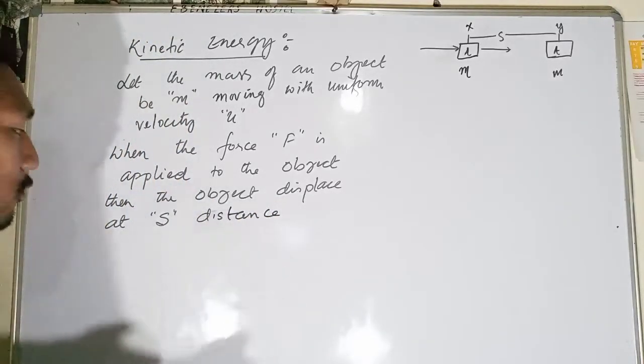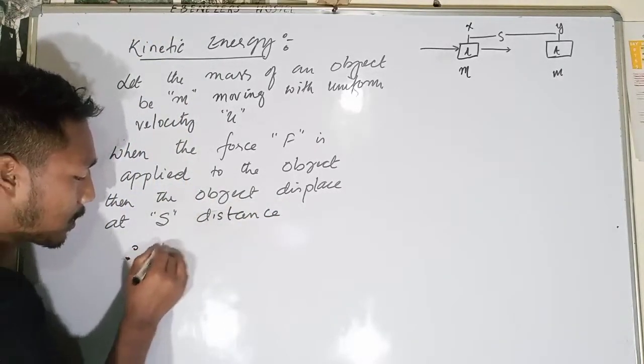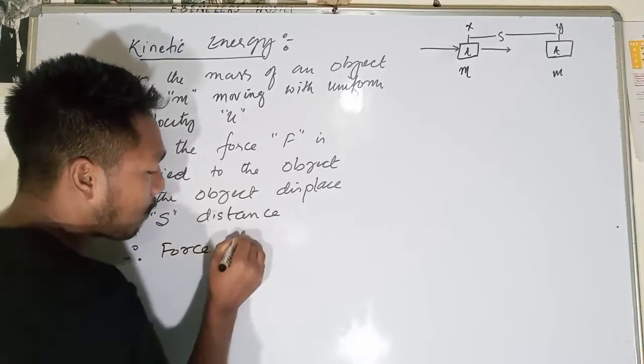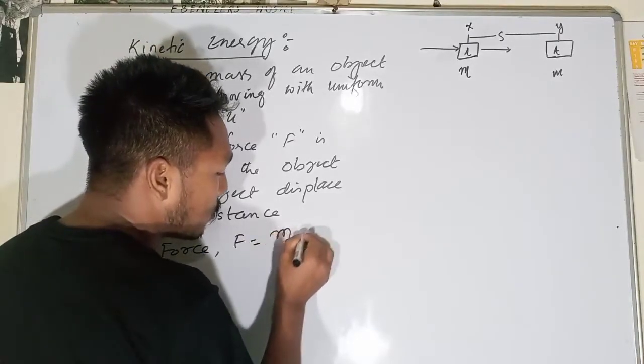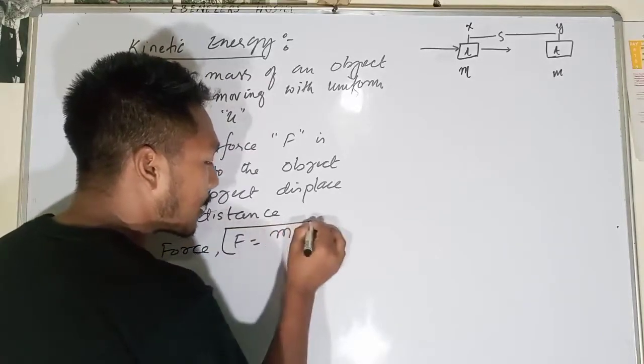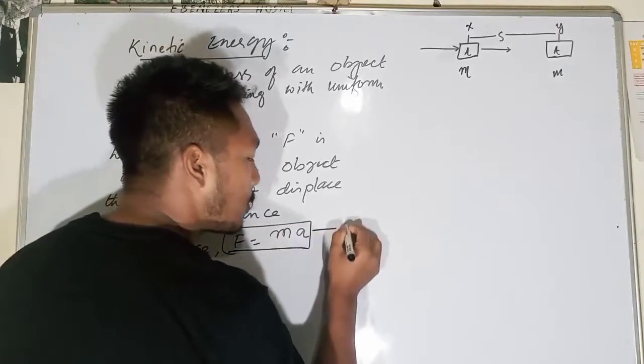That means you are applying a force, and therefore force F is equal to mass into acceleration. That is what we are getting. This is our equation 1.